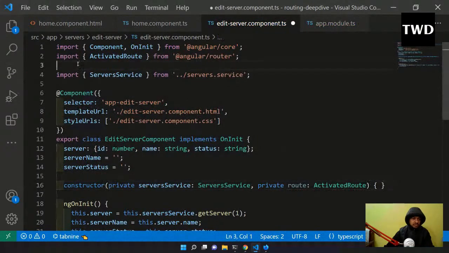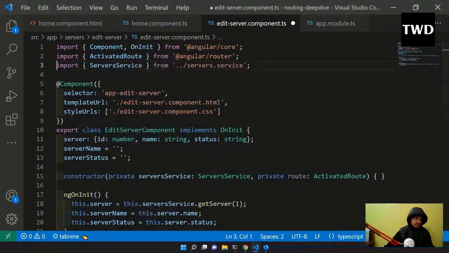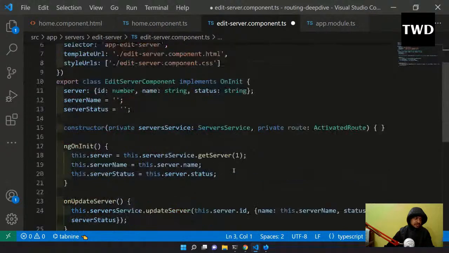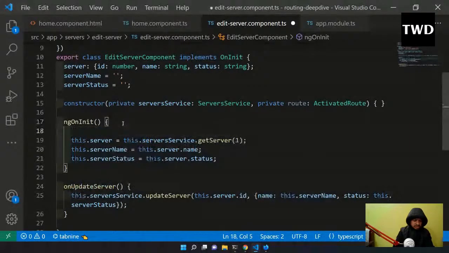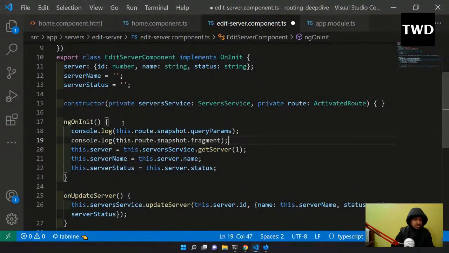In this ngOnInit, let us look into those. Console.log this.route.snapshot.queryParams, and this.route.snapshot.fragment. So from home we are going to pass these things there.